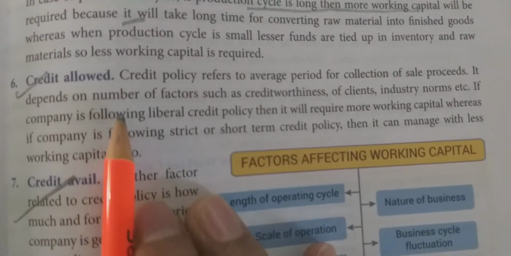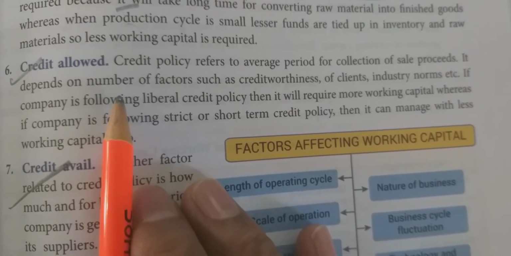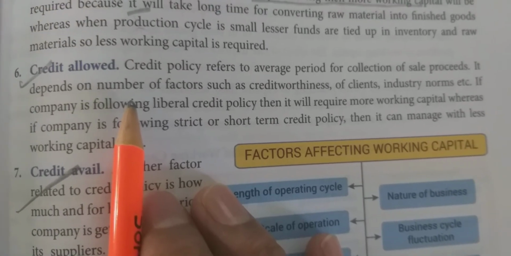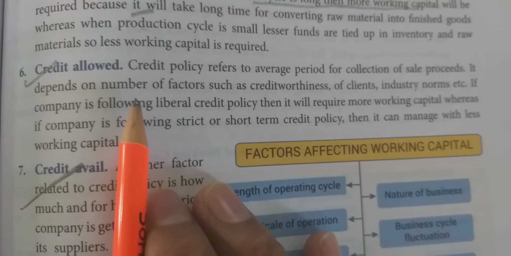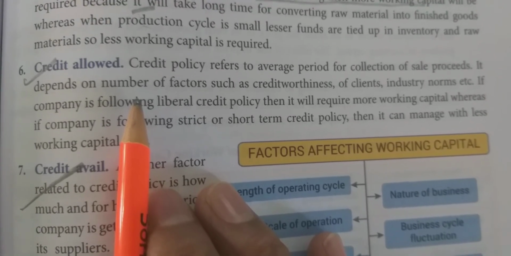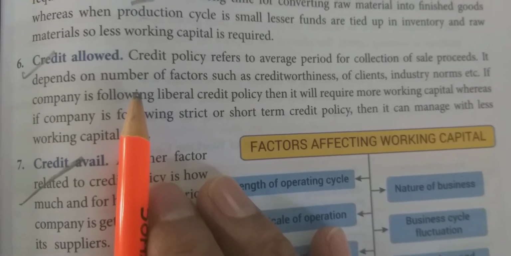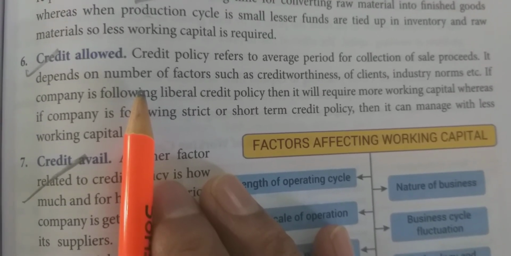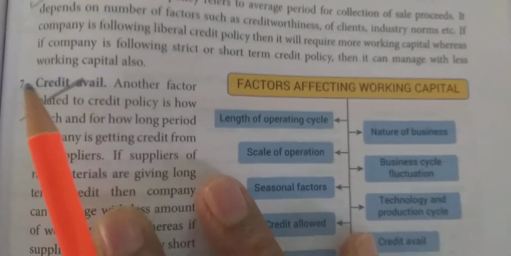Credit allowed. How are you selling your goods to the customer? Are you selling goods in cash or on credit? If you are selling on credit, for how many days are you giving credit to your customers? If you are selling entire goods in cash, then the requirement of working capital will be very less. If you are allowing more credit period, then the requirement of working capital will be more. And if you are giving less credit period, then working capital will be less.